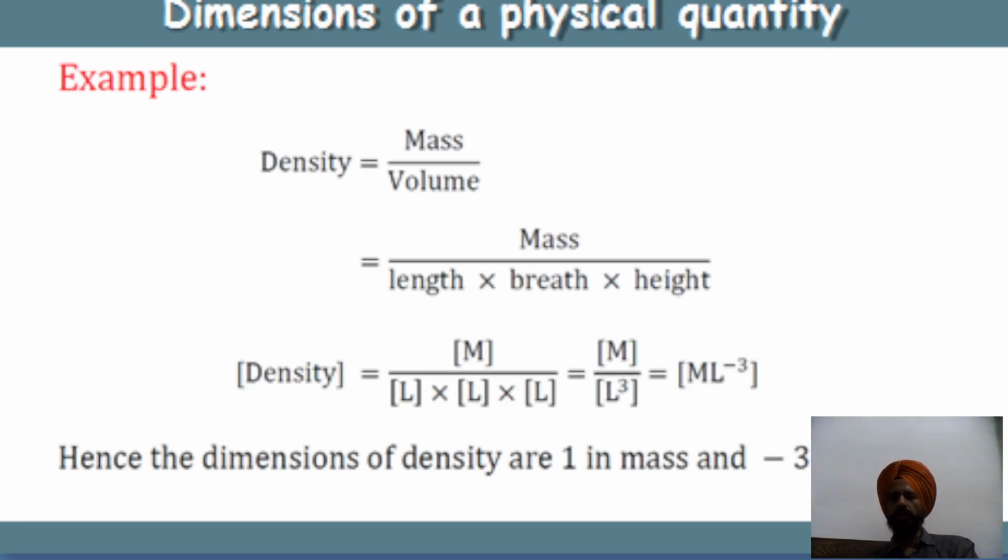So this becomes M times L raised to minus 3. So the dimensions of density are 1 in mass and minus 3 in length. Okay, so we have seen how the dimensions of density are written and calculated. It is 1 in mass, M is there, and minus 3 in length.